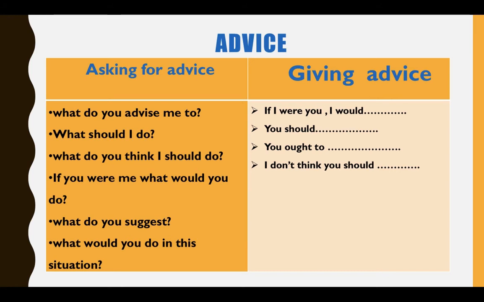We can say what should I do, what do you think I should do, if you were me, what would you do, or what would you suggest, what would you do in this situation. These expressions are used in order to ask for advice. If you have something wrong, you're gonna look for advice. Then we have giving advice. If you ask me for advice, I'm going to give you advice with these expressions.